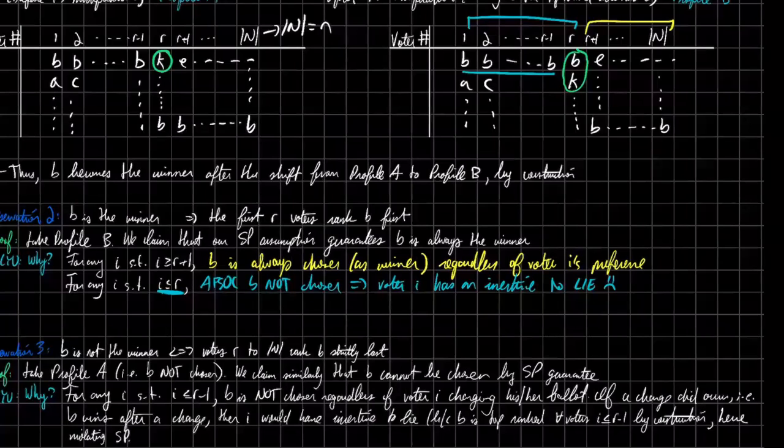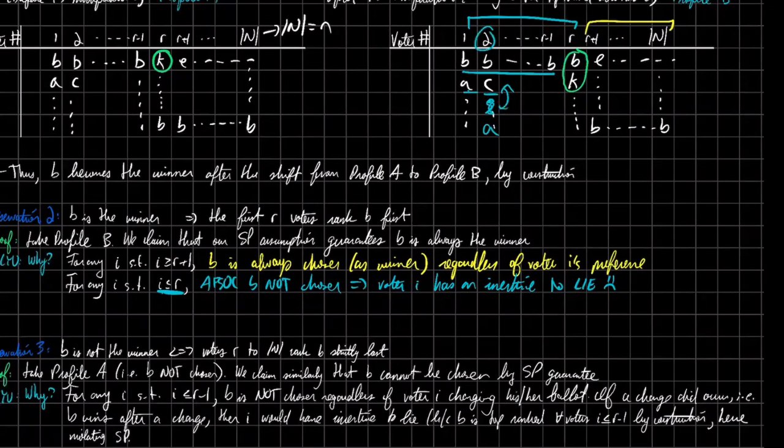right? So in the case where B is not the winner, we can assume without loss of generality that either A or C is the winner, or it could be any other voter. But the point is that if A is the winner and suppose that voter 2 has A all the way down here, maybe there's some voter in this space where they can swap with A or with C such that A no longer wins the election.